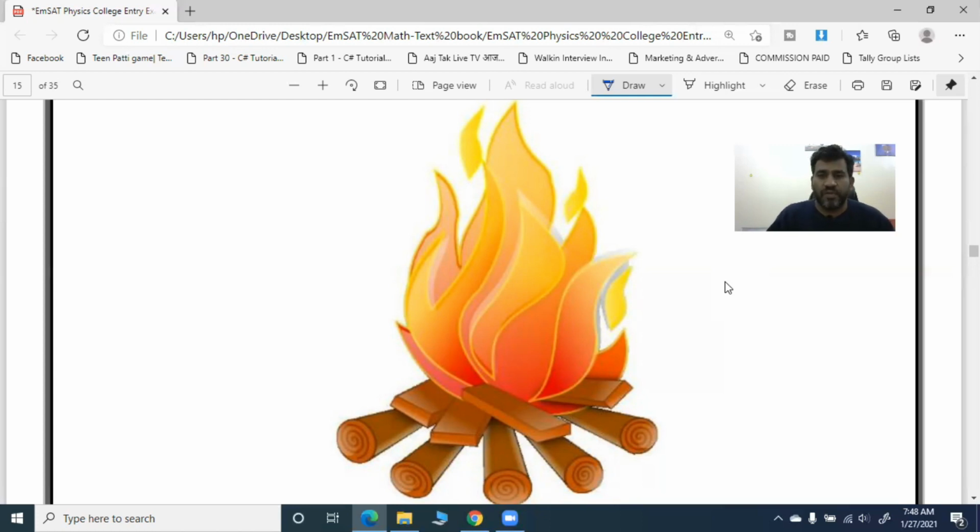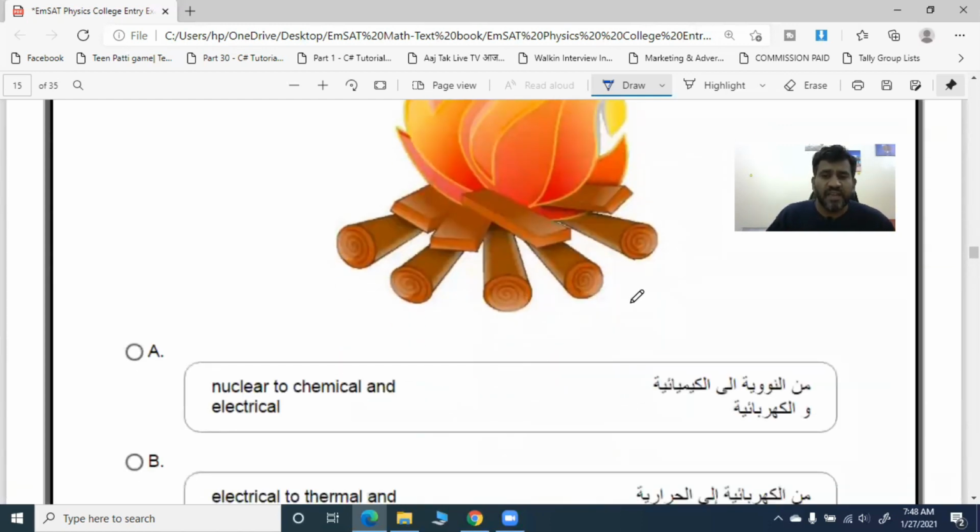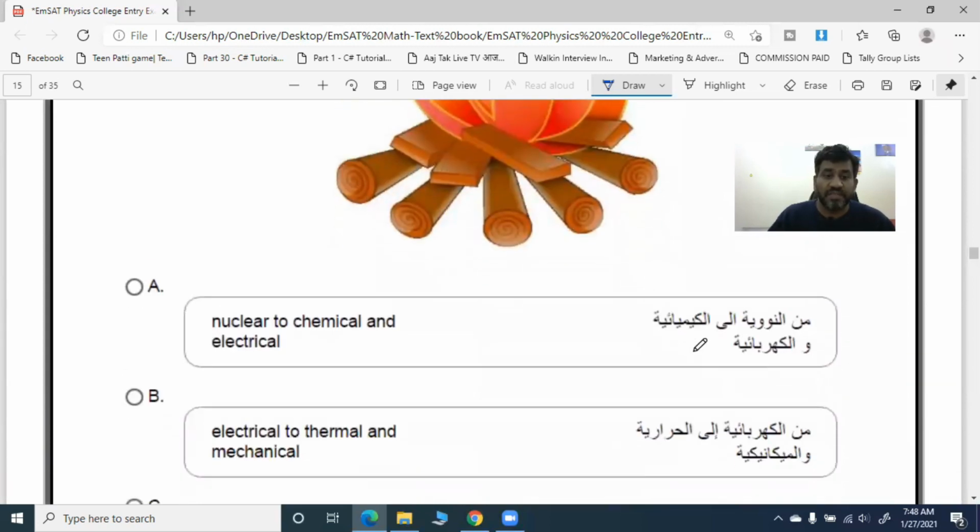So let's see what words we have used here. This is a theoretical question. The first option says the arrangement represents nuclear to chemical and electrical energy. Is this the conversion of nuclear to chemical and electrical? No, this is wrong. Nuclear energy is the energy formed due to nuclear fusion or fission, but there is no nuclear fusion or fission here. We are just burning something. So A is not the right answer.